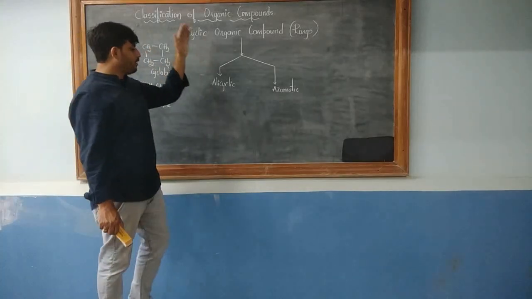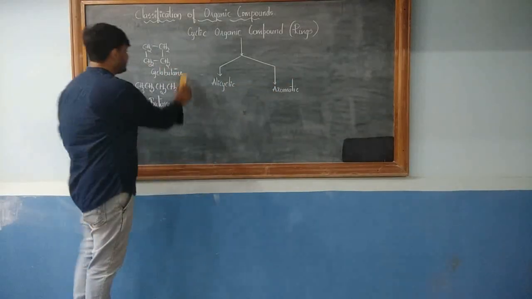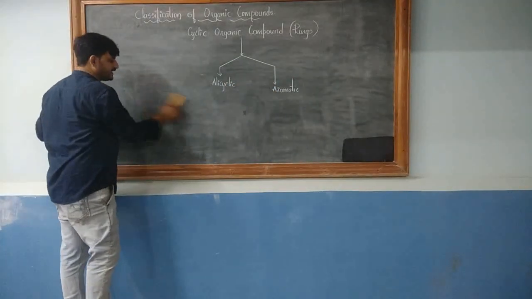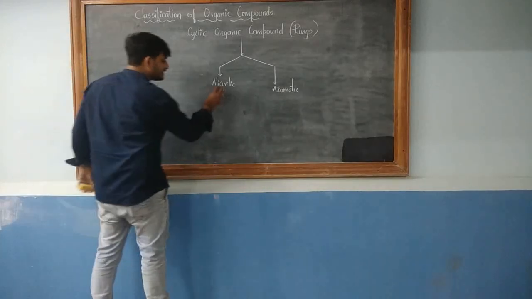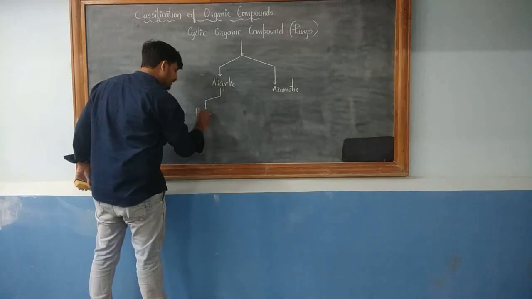Whether the organic compound is alicyclic or aromatic, I'll come to aromatic later, they are further classified into two categories. One is called homocyclic.